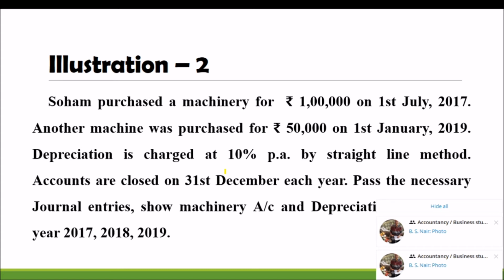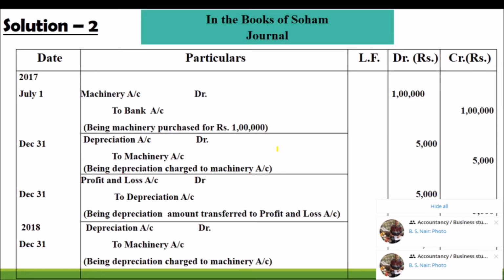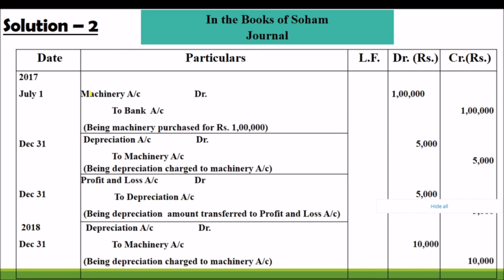That is the concept. So please remember the values. First, we have to write the journal entry. The first entry will be the entry related to purchase of asset. Machinery account debit to bank, amount will be 1 lakh.